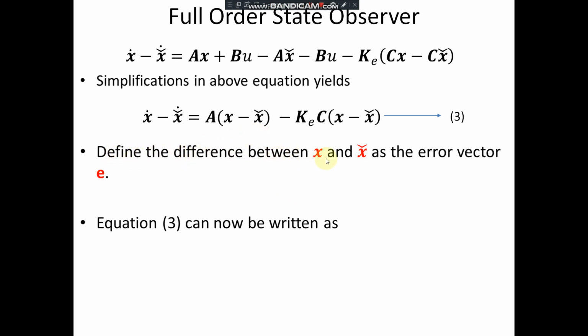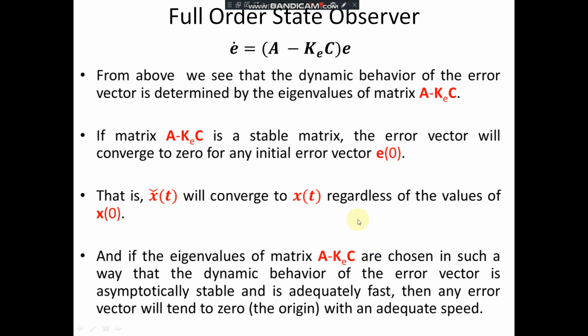We define the difference between x and x cap as the error vector e. Therefore, e is equal to x minus x cap, and equation 3 can be written as e dot is equal to A e minus Ke C e, or e dot is equal to (A minus Ke C) e, with e taken as common.